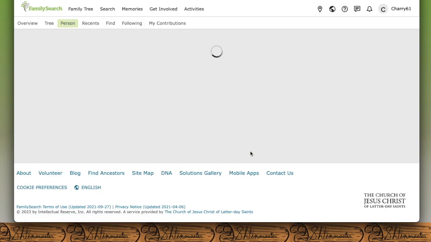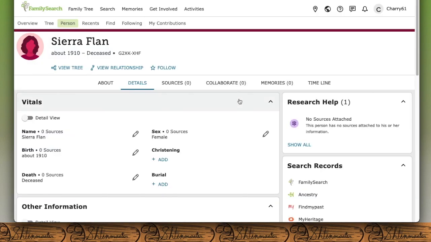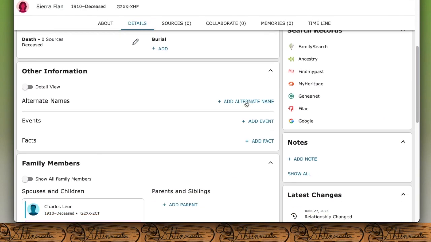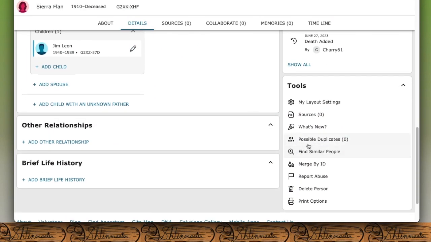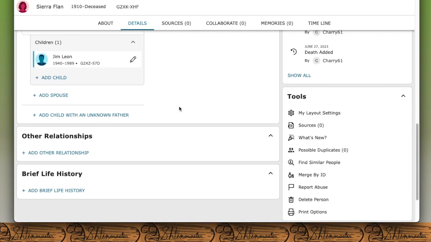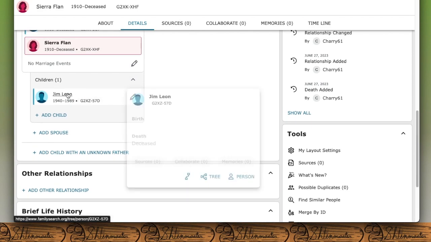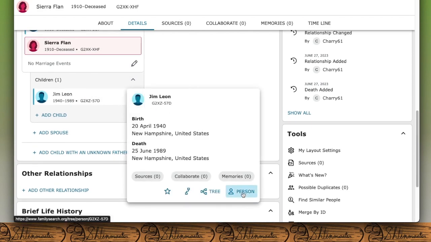We're going to click Person. We're on the Details tab, so that's good. We're going to scroll down. There are no possible duplicates. Now we're going to head to Jim. Now you can go to the person by clicking Person or just clicking their name up there.